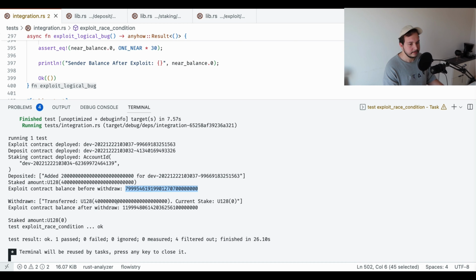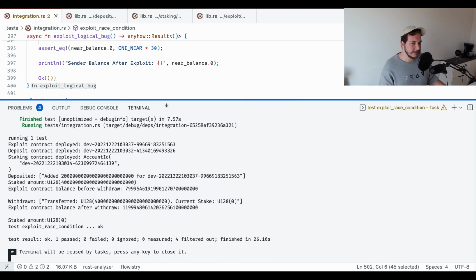Then we transferred 14 near, and then the exploit contract balance after withdraw is this. So it's basically just this value plus this value, and also some gas fees. And then afterwards we have staked amount 0 to check that we actually withdrew everything, and everything is correct. Our exploit works, and we managed to get an extra 20 near, so isn't that good?